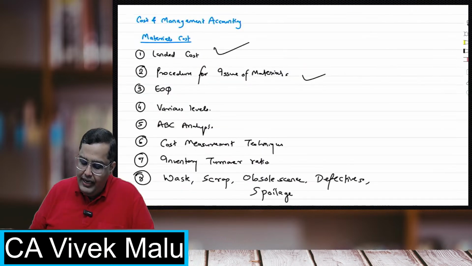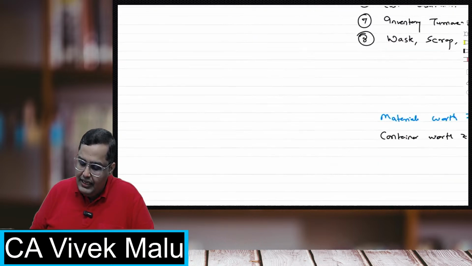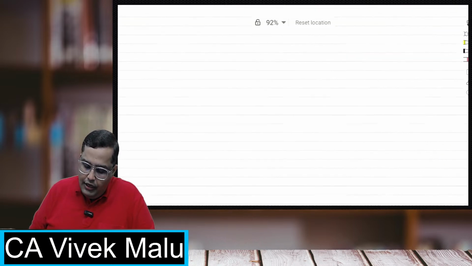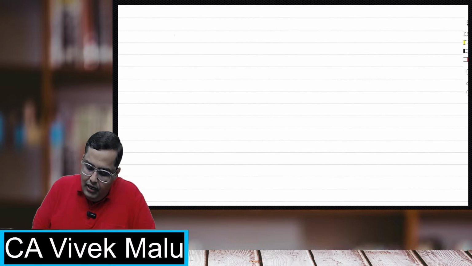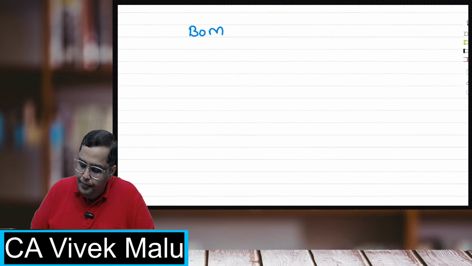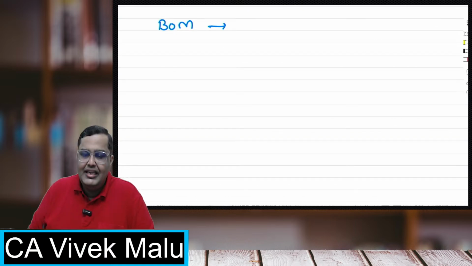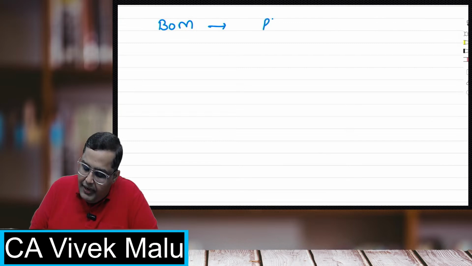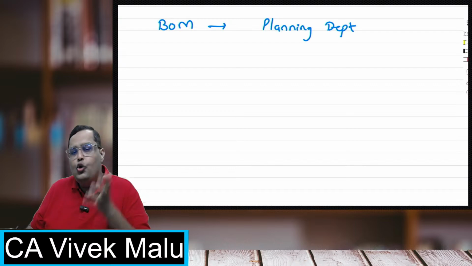Now let us quickly revise this. Now students, the first one, the bill of materials, it was prepared by whom? The bill of materials is a specification list. It is a standard list. It is prepared by the planning department. Given to whom?